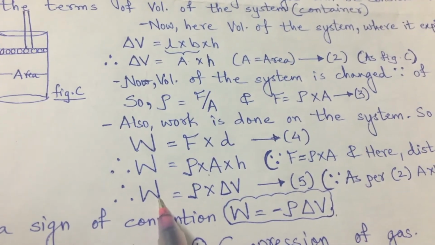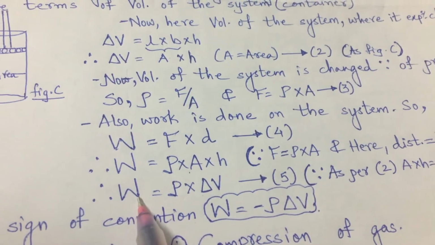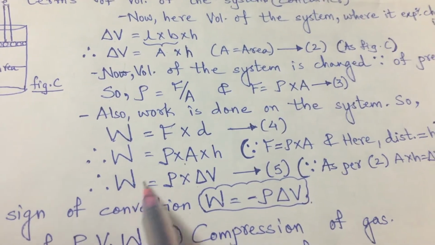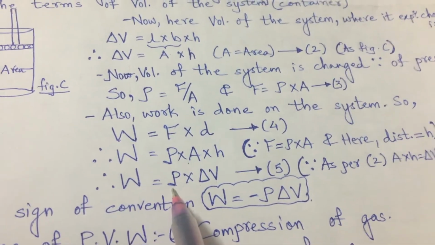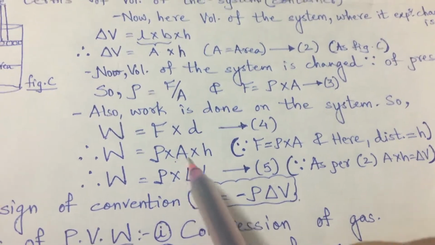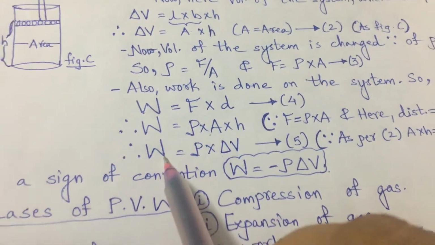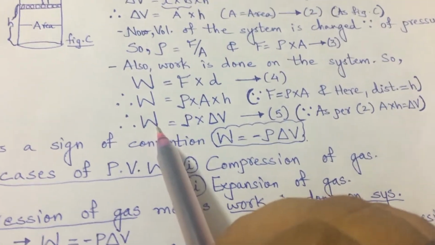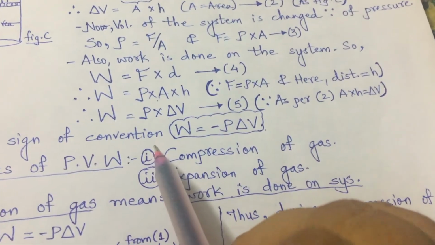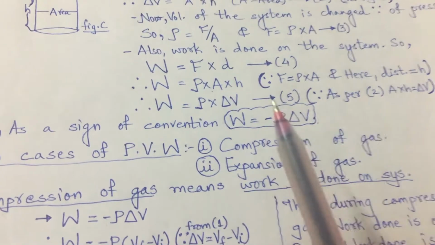the system. So in the simple manner, when the piston is pushed downwards, the pressure is applied. Due to that, the initial volume changes to the final volume. That change in volume, this product, gives the work done on the system. And as per the chemistry convention, it is minus P delta V, right?